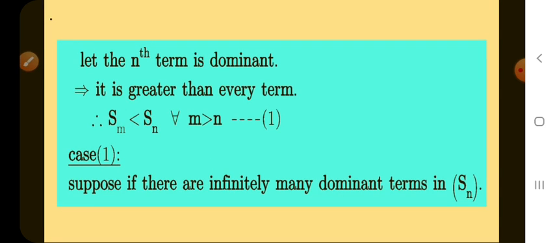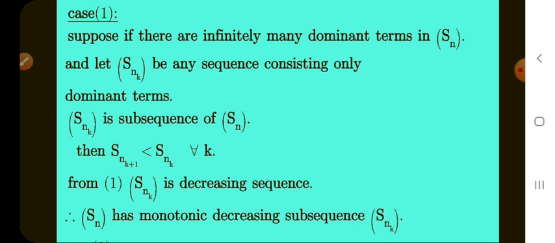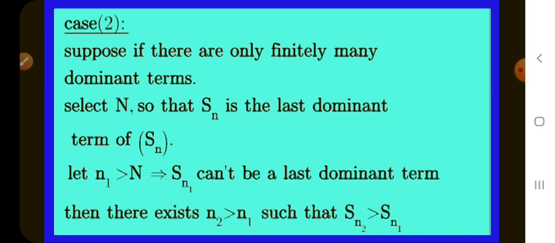Case 1: suppose the nth term is a dominant term, greater than every later term. Suppose there are infinitely many dominant terms of Sn, and let Snk be a subsequence consisting only of dominating terms. Therefore Snk is a subsequence of Sn. That implies Snk is a decreasing sequence, so Sn has a monotonic decreasing subsequence.